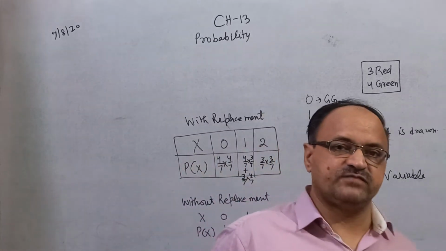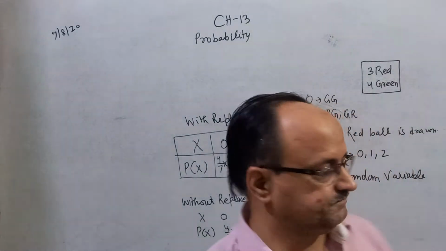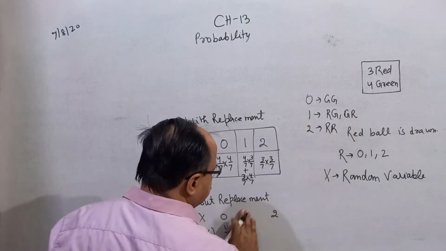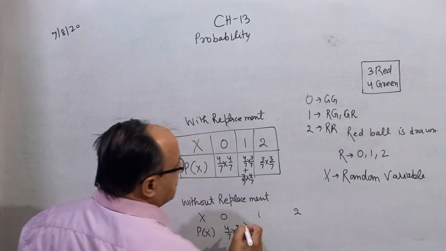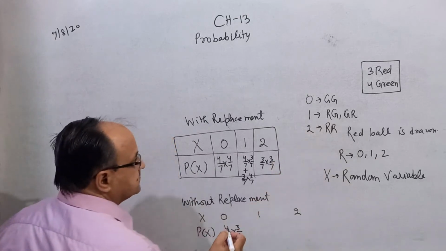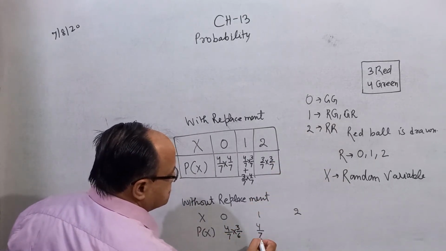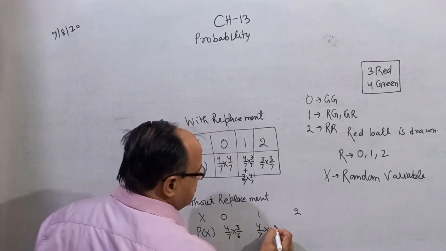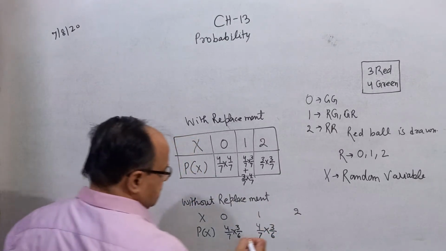Without replacement, when you draw the first ball, don't put it back in the bag. And 1 means one green and one red. The probability of green is 4 by 7, and the probability of now red is 3 by 6.